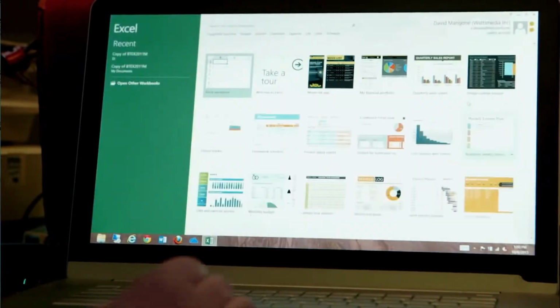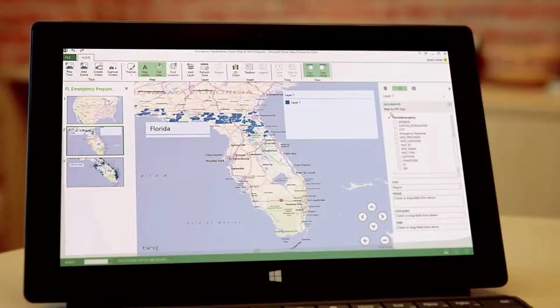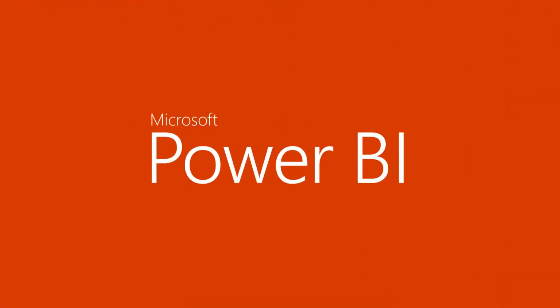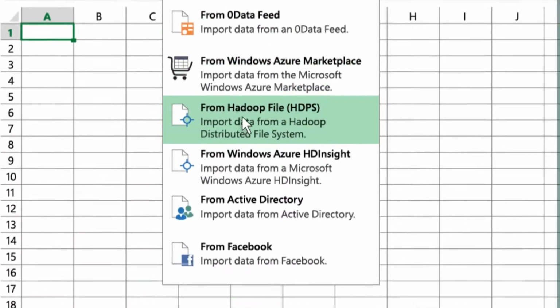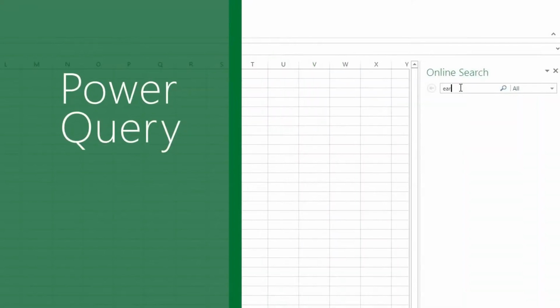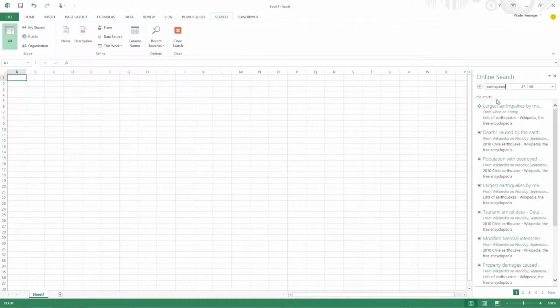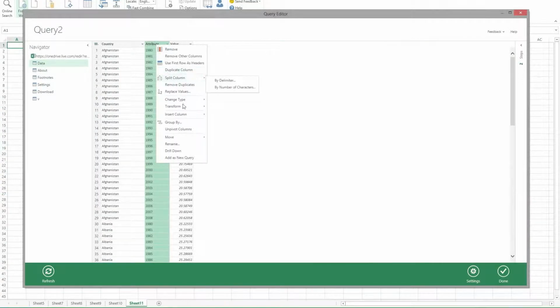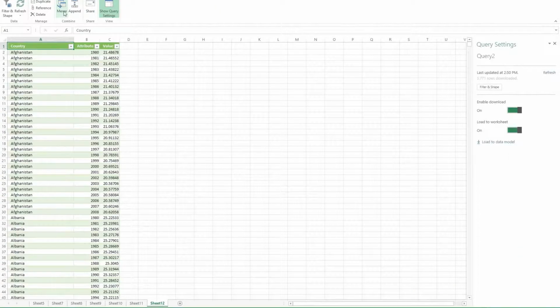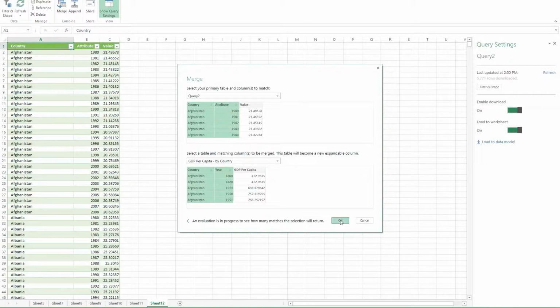Thankfully, the best tool for data analytics is the one you're already using. Meet Excel with Power BI for Office 365, the analytics tool designed for more. You know that Excel is a powerful tool for business, but now it's more intelligent. Discover more with Power Query. Online search connects you to data from across your organization and valuable public data sets, helping you clean, transform, and merge data from multiple sources.